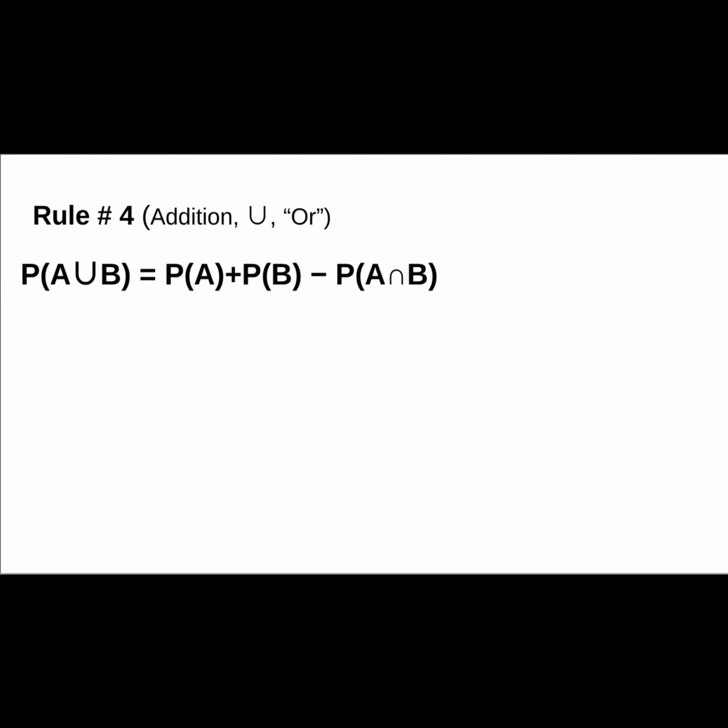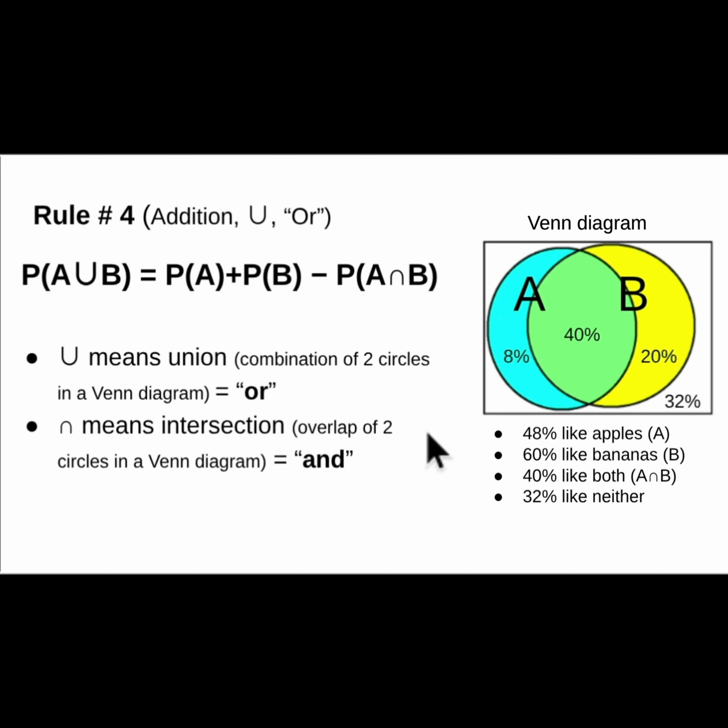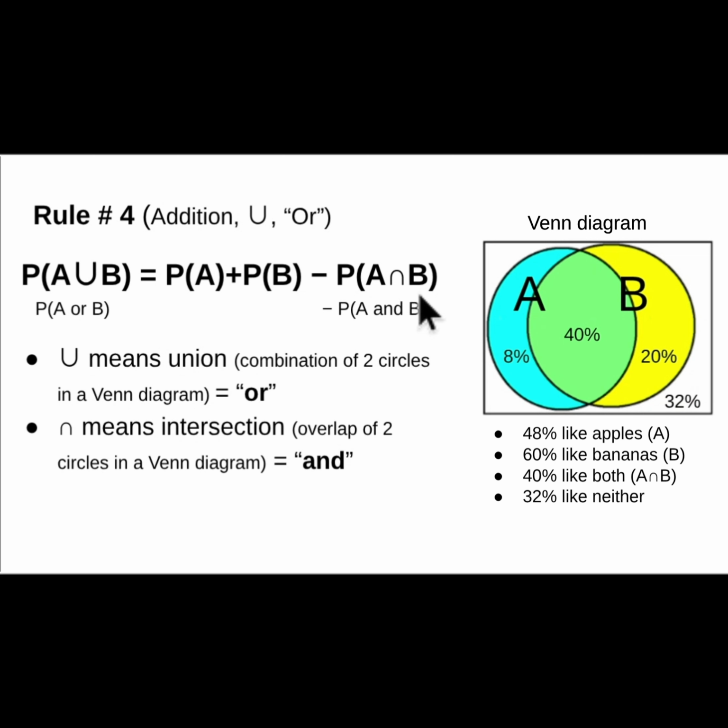The fourth rule is the addition rule, and it tells you how to calculate the probability of either event A or event B happening. This symbol means union, and it refers to the combination of both these circles in a Venn diagram. In terms of probability, it means A or B. This symbol, this upside down U, means intersection, which is this part where the two circles overlap. In other words, where both A and B happen together. So this means A and B.